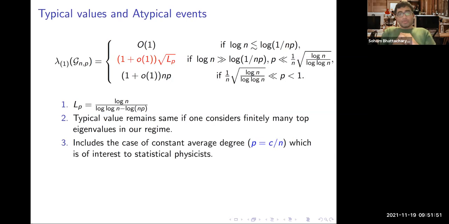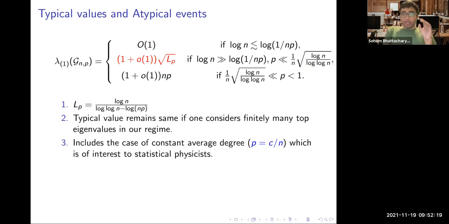So this is the situation here. The largest eigenvalue stays bounded if log n is smaller than a constant times log of 1 over np. And now comes the second regime where we will do the math. That is, if log n is much larger than log of 1 over np, but p stays still smaller than 1 by n times square root of log n over log n. In this regime, the largest eigenvalue behaves like square root of LP, which is given by some number, log n over log n minus log of np.